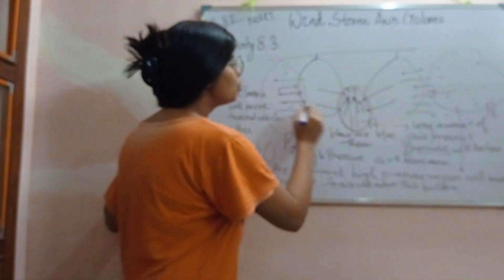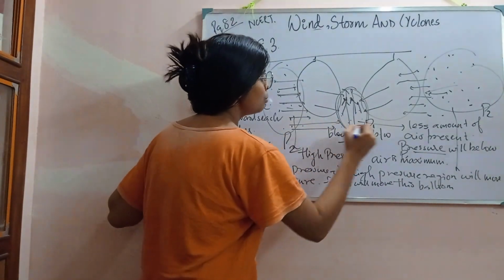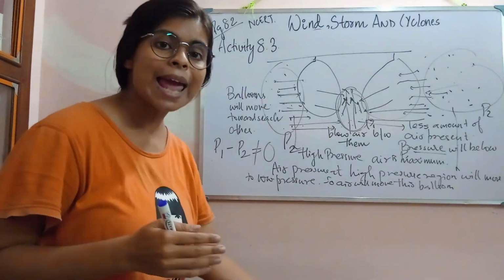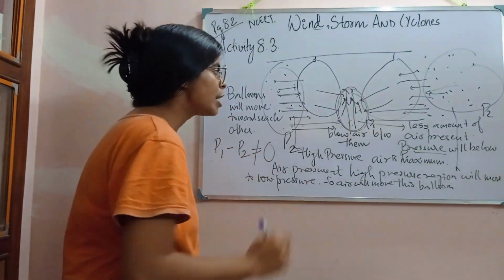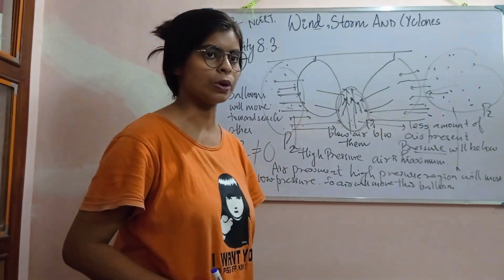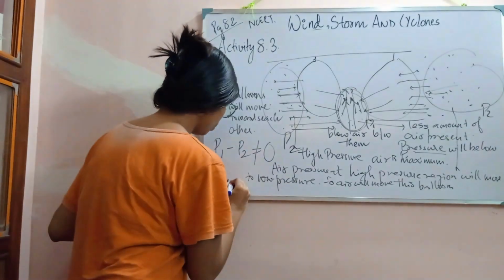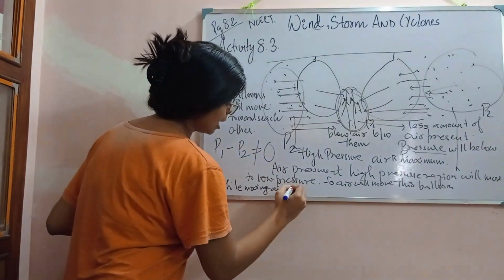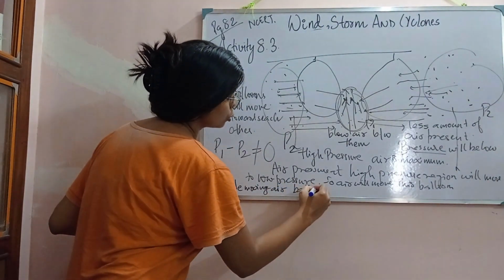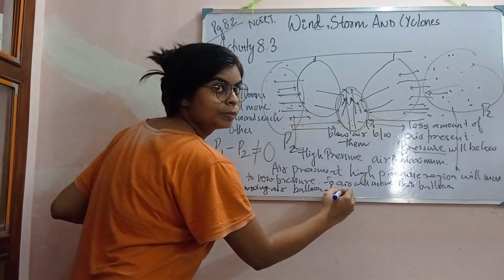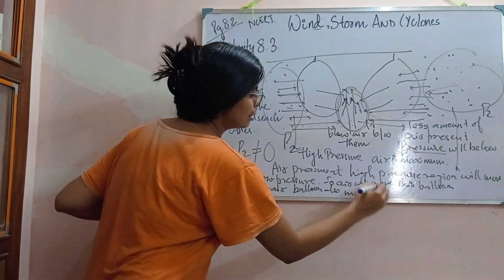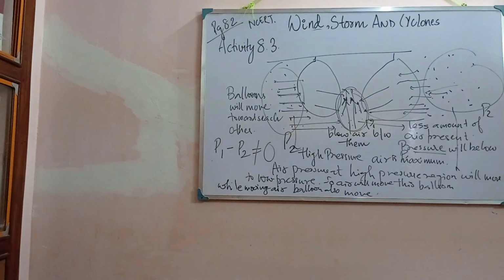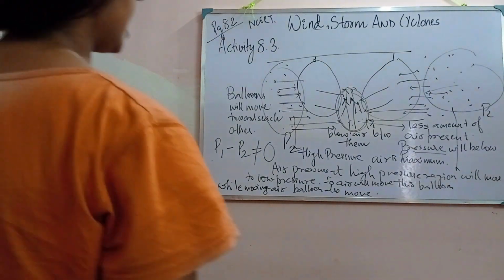The air particles will move towards this direction to equalize the pressure, and while moving, they will also move the balloons. While the air moves, the balloons also move. And this is the reason why balloons are actually moving towards each other.